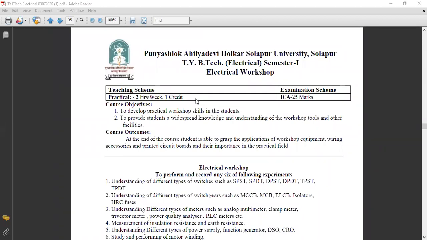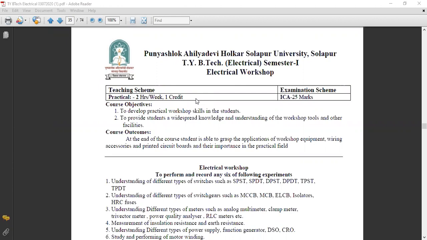Then printed circuit boards and their importance in the practical field. That we will discuss just today. We will discuss only the introductory part, and from the next practical we will go through the performance of individual practicals. For each and every practical we will go for the performance.